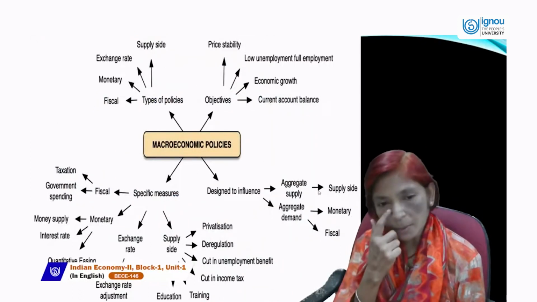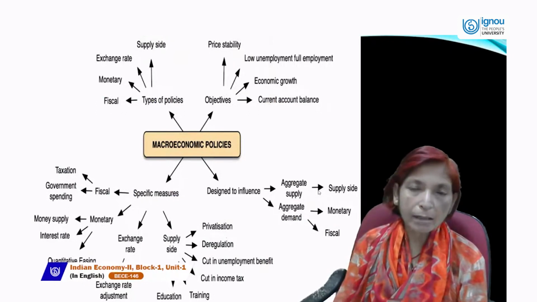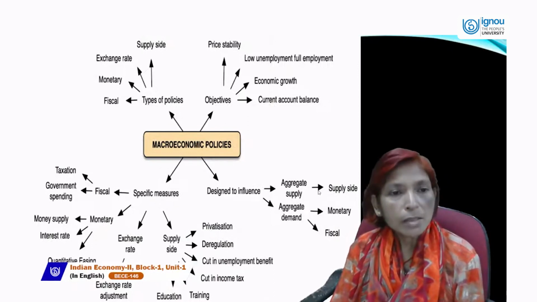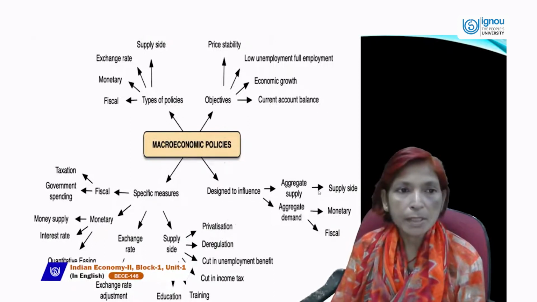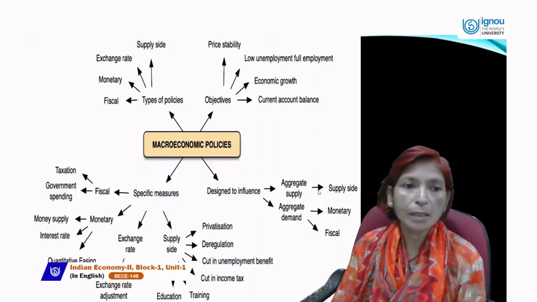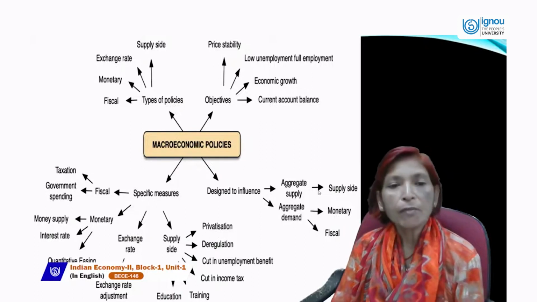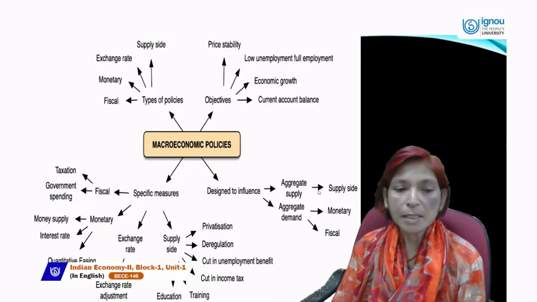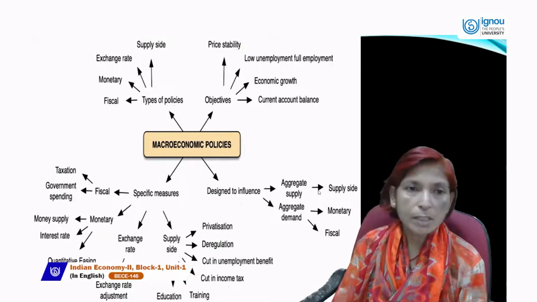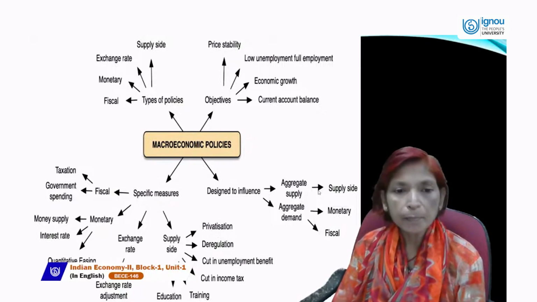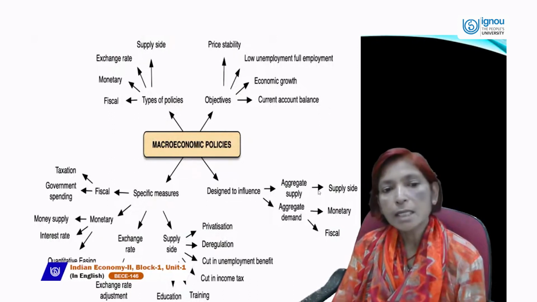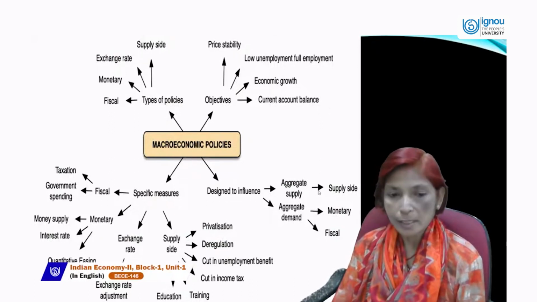Next is macroeconomic policy. We can explain this macroeconomic policy with the help of this chart. In this chart, first of all, macroeconomic policies, in this we study what the types of policies are and what the objectives of these macroeconomic policies are. Next is specific measures, what steps, what measures have been taken in fiscal policy or in monetary policy to achieve the set targets or goals, and designed to influence.